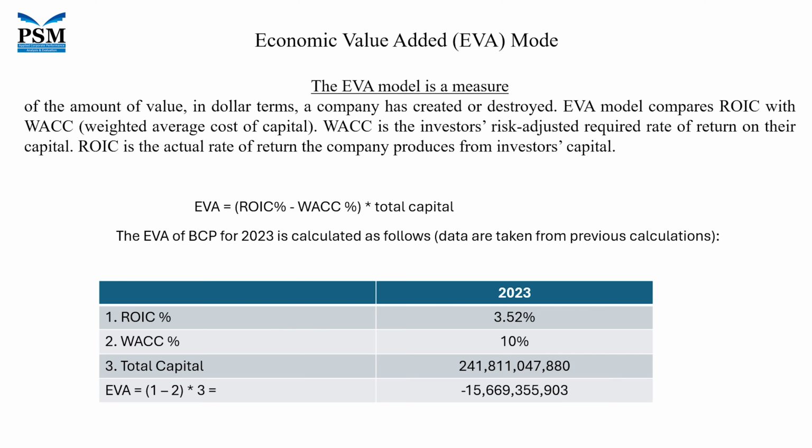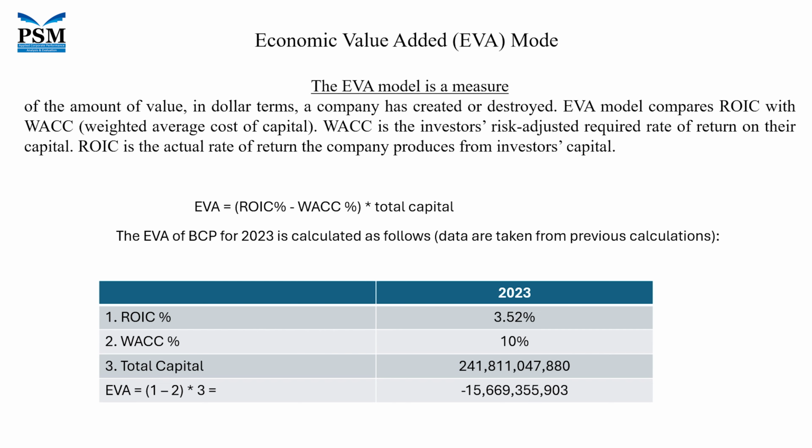ROIC is 3.52% for the year 2023, and the WACC, the cost of capital, is 10%. The difference is negative 6.48%, because the cost of capital is greater than the ROIC. When you multiply that by the total capital, which was 241 billion, you get a negative, minus 15 billion, meaning in the year 2023, the company did not achieve its financial objective, which was to create value. Rather, the company has destroyed shareholder value.